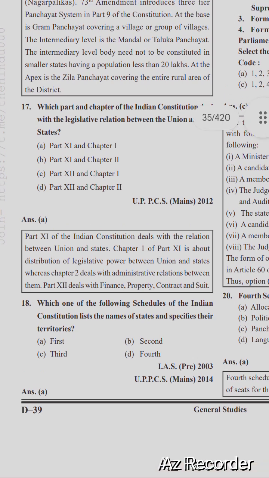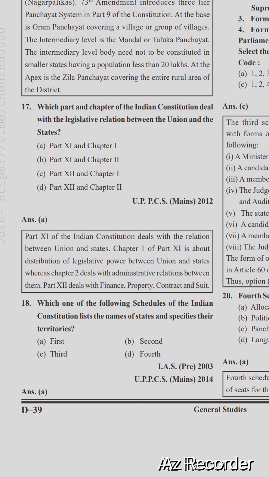Chapter 1 is about distribution of legislative power between Union and states, and Chapter 2 deals with administrative relations between them. Part 12 deals with finance, property, contracts and suits.